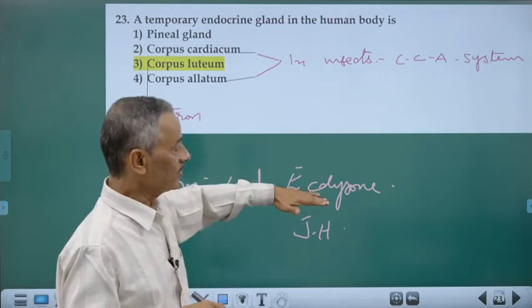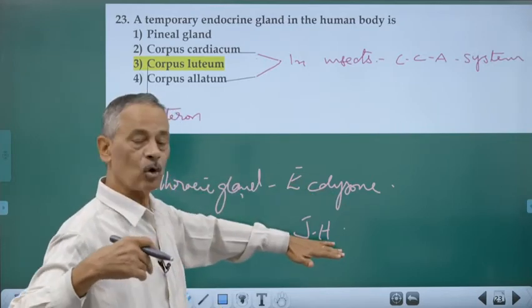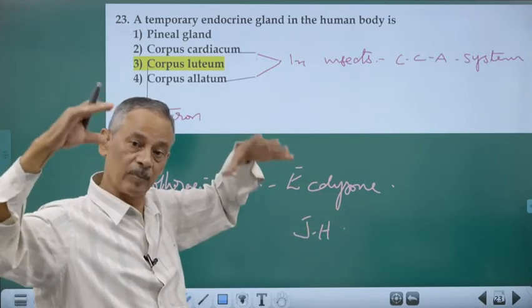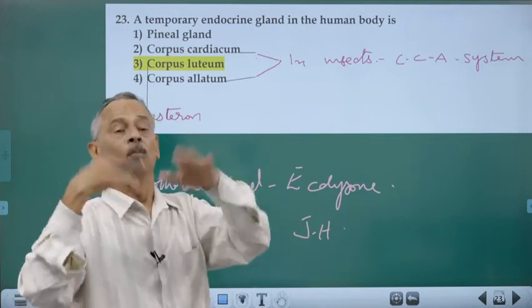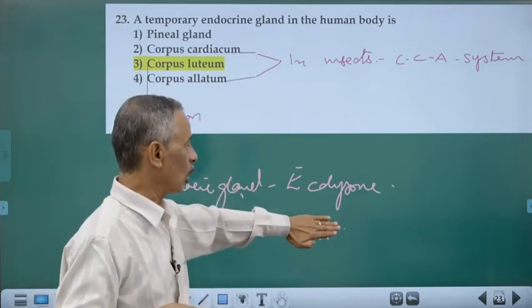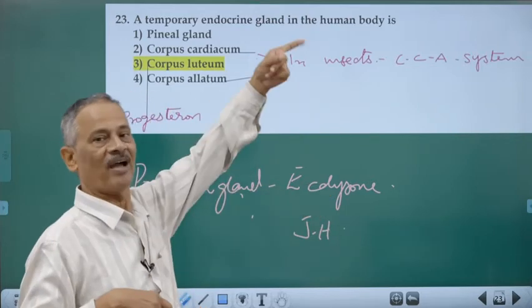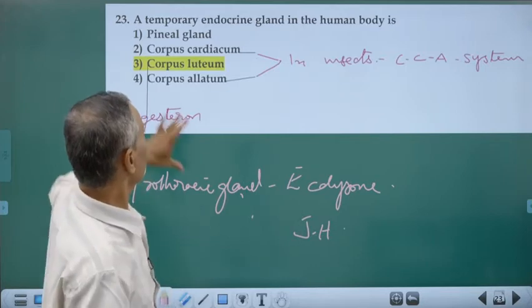So when ecdysone is abundant, molting occurs. When JH is abundant, the larva remains in the larval stage itself. That's how the larva molts into the next stage when JH is low and ecdysone is high in concentration. That is the system in insects.